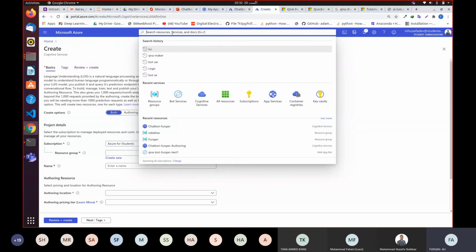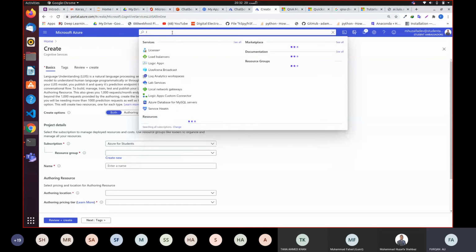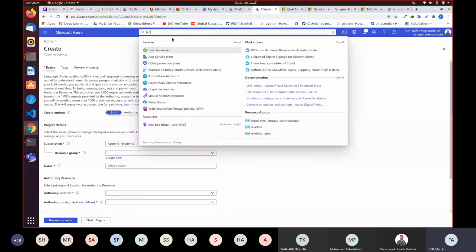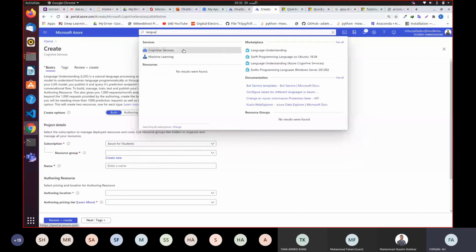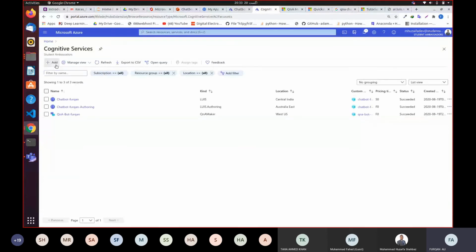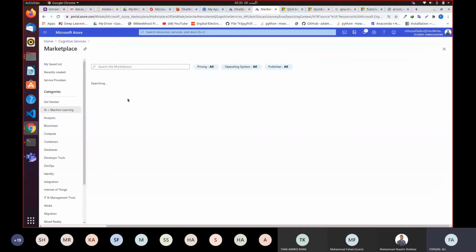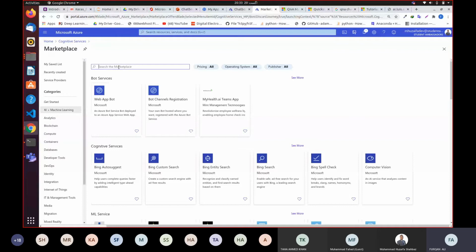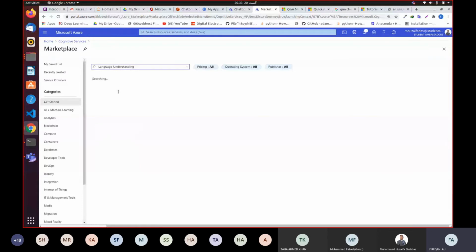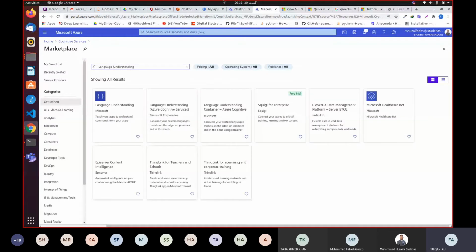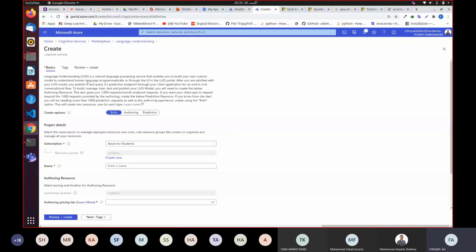So let me give you a quick reminder again. You have to say language understanding. In cognitive services, you have to go to language understanding services. When you say add, I'm not going to create again. I'm just going to jump directly to language understanding services. So in the marketplace search, you will write language understanding, and you will see this service. Yeah, so you will click create on this service. Yeah, both, you will choose both.